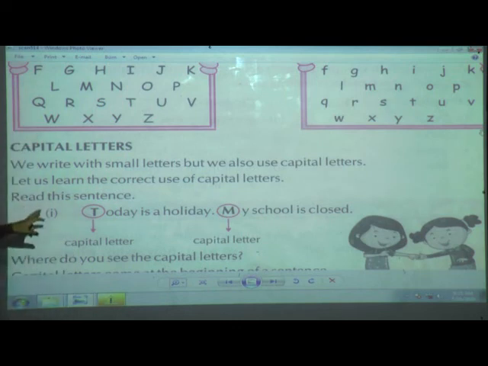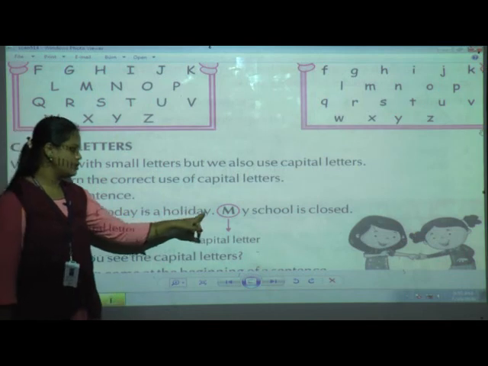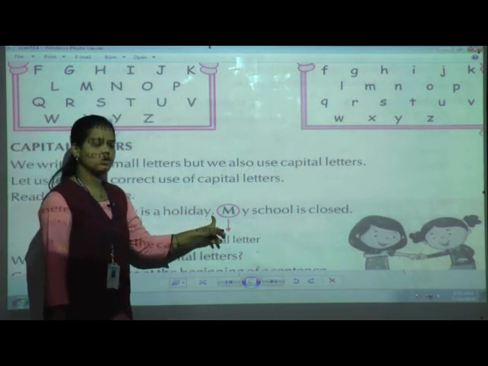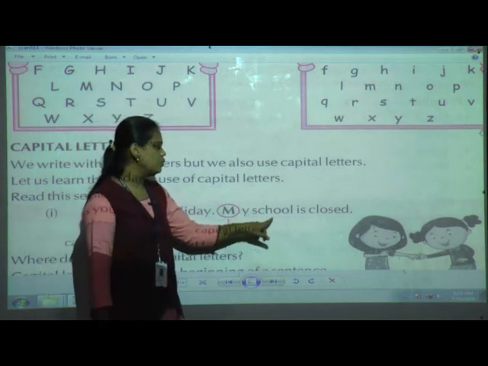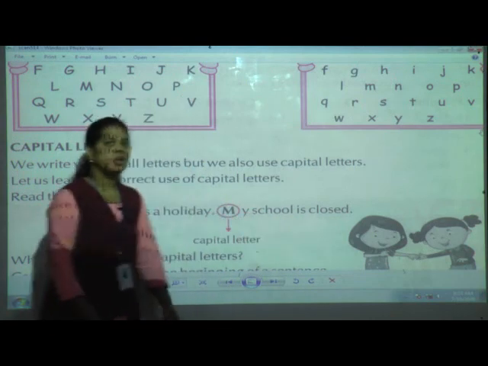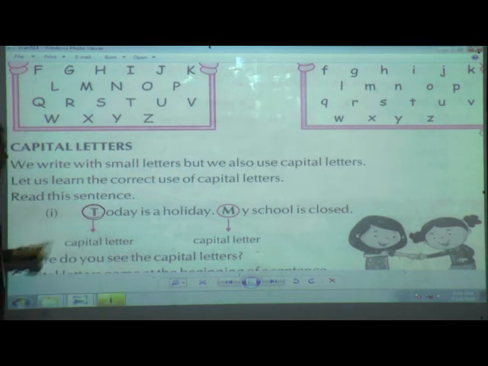Now here the first example is given. Read this sentence. First one, today is a holiday. Then a full stop is given. After the full stop the sentence continues, my school is closed. Now you can see here T, it is the first letter.